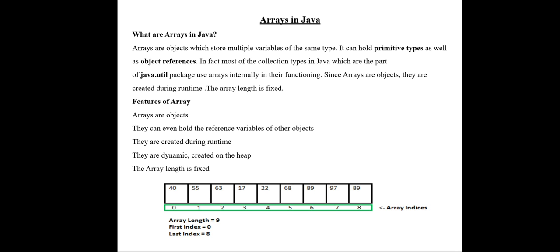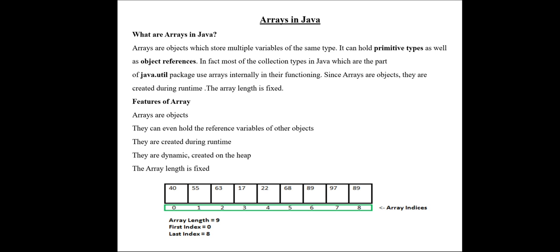Next, the features of an array. Arrays are objects, so each array is an object. They can even hold reference variables of other objects. They are created during runtime. They are dynamic, created on the heap. The array length is fixed. When you declare an array, it should have a fixed length. For example, A of 10, B of 10. The number you give within the square brackets is the length of the array, that is the size of the array. So the size of the array is fixed.